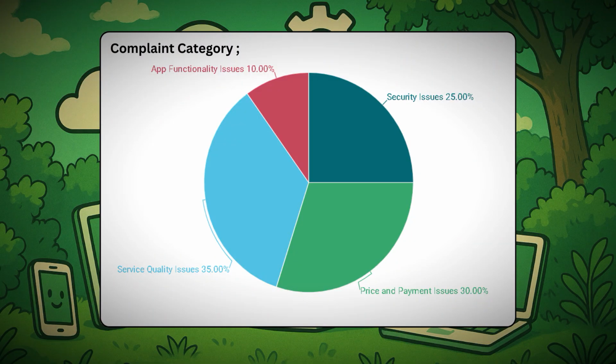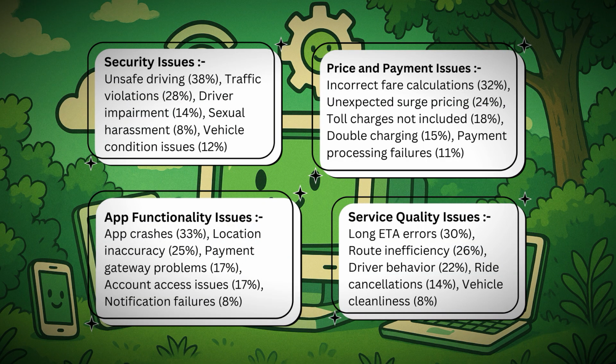This pie chart represents the complaint category, and we have categorized our complaints into 4 types, in which service quality issues constitute 55%, app quality issues constitute 10%, security issues constitute 25%, and price and payment issues constitute 30%. We have further subcategorized them, such as traffic violation, driver impairment, sexual harassment, and so on.